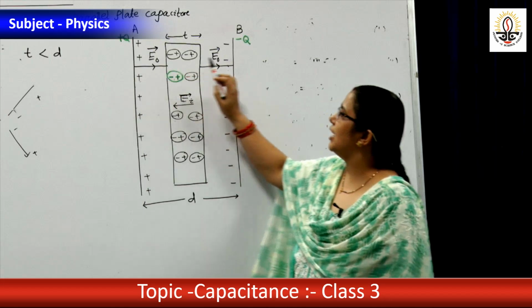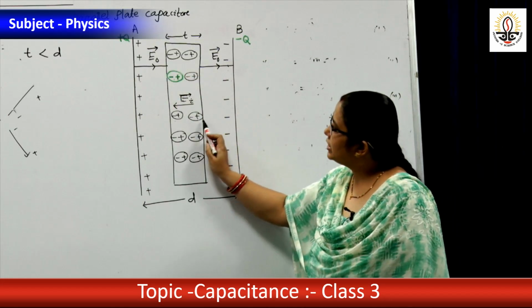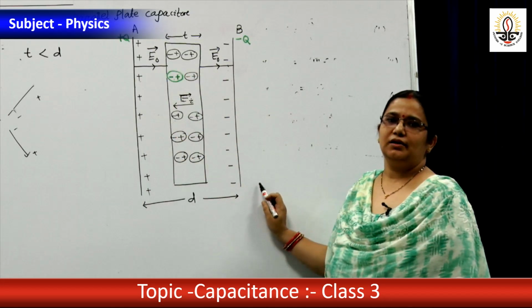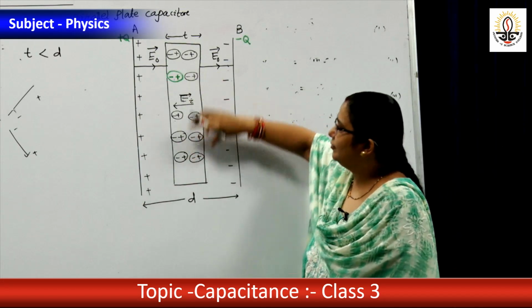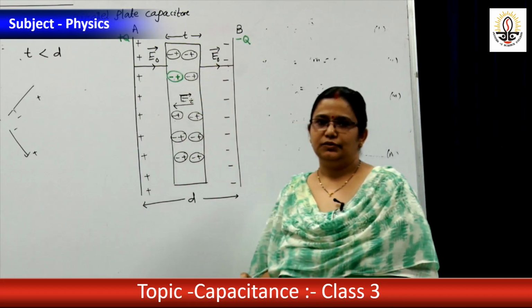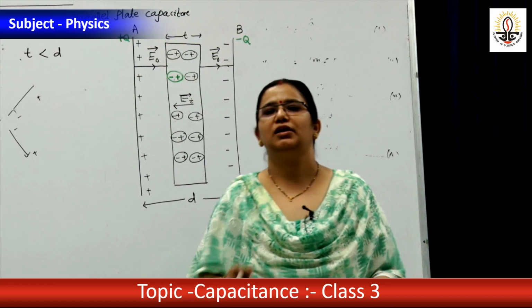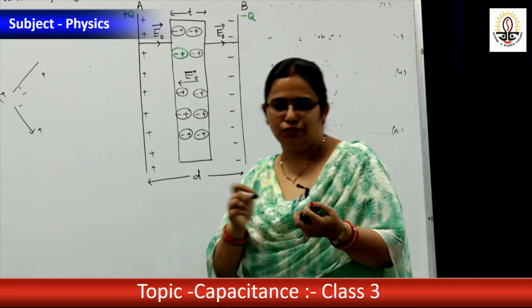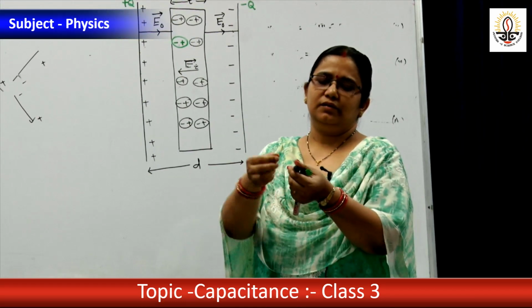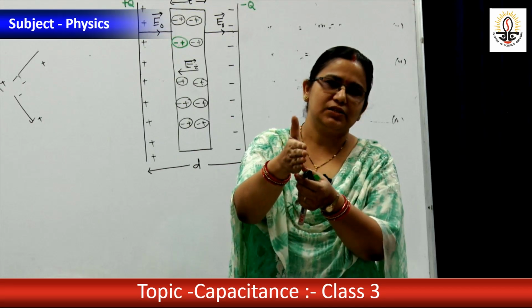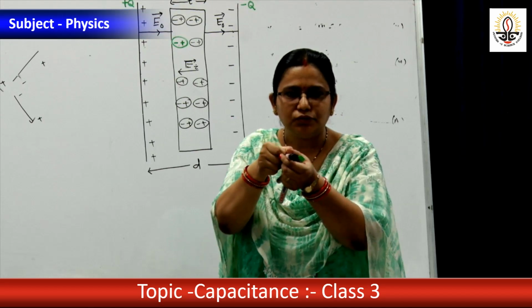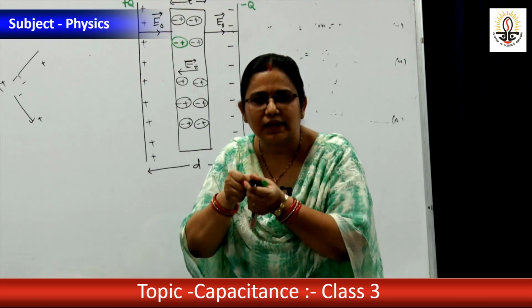External electric field from this side to this side. Induced electric field from this side to this side. That means what is the net electric field? There is an opposition. Suppose you are moving in a particular direction. Someone is pushing you. Suppose this is a pen. The direction is in this way. But when I pull the pen towards my side, it will move towards my side.